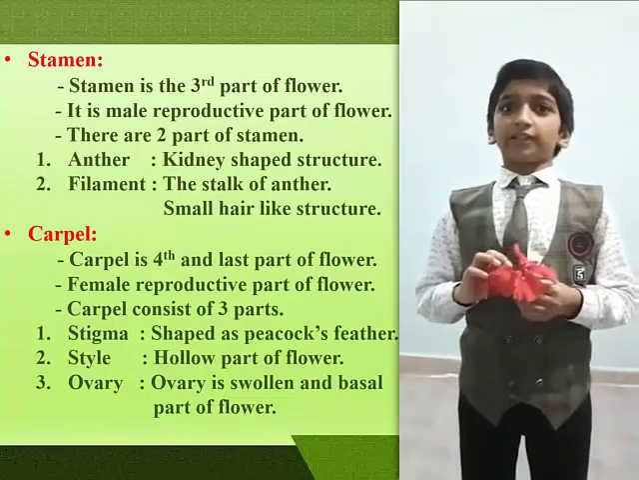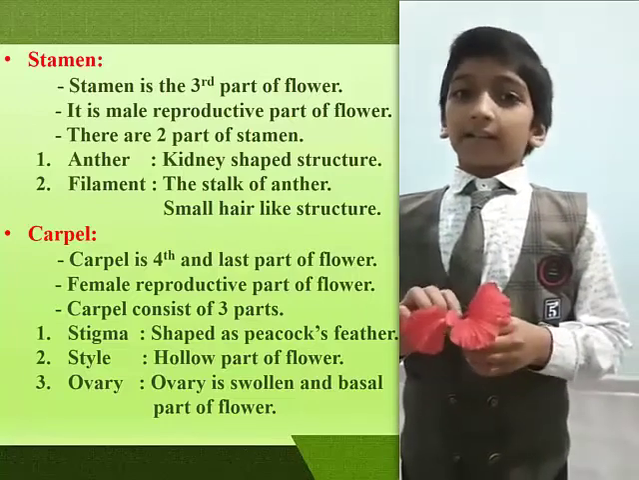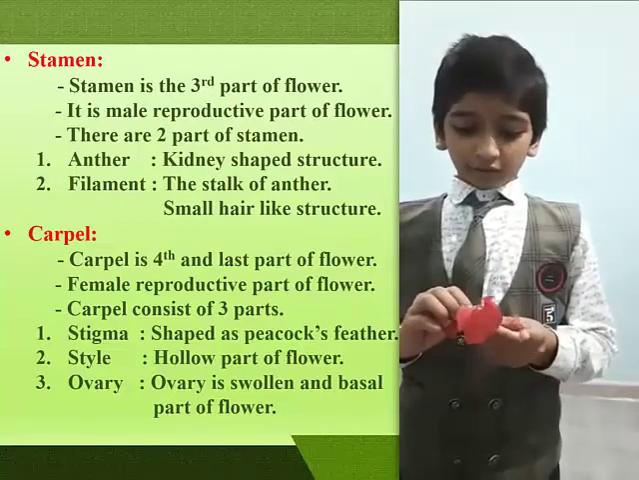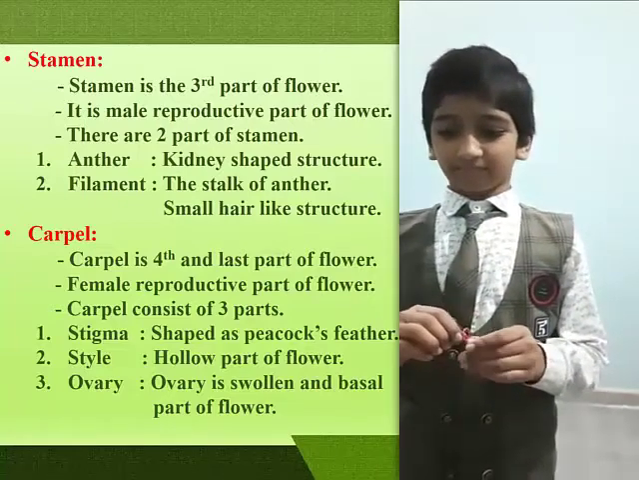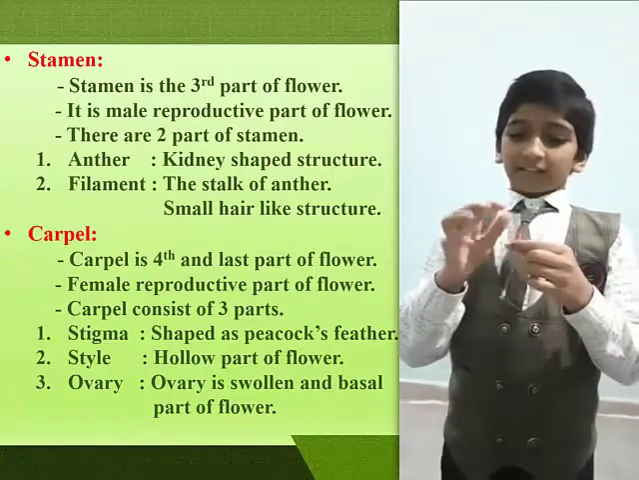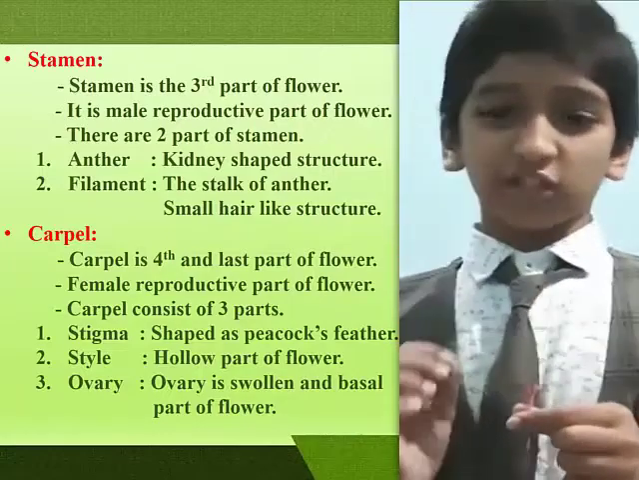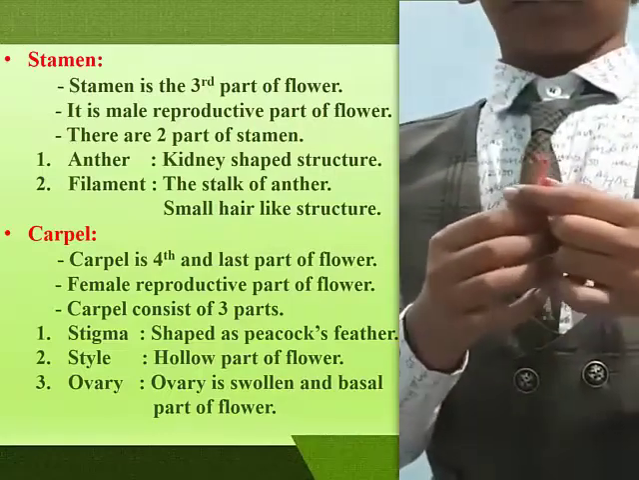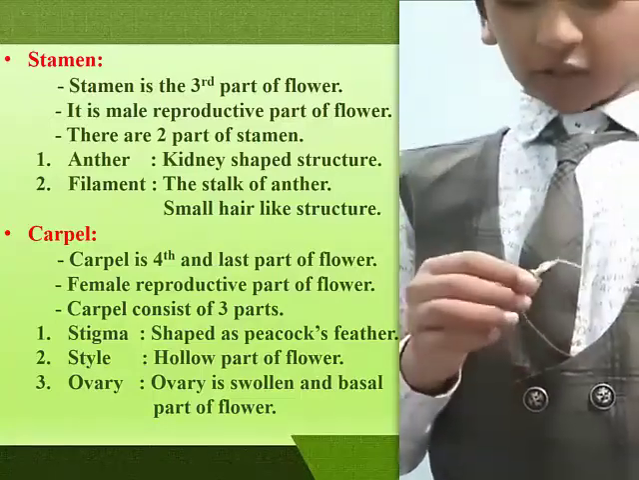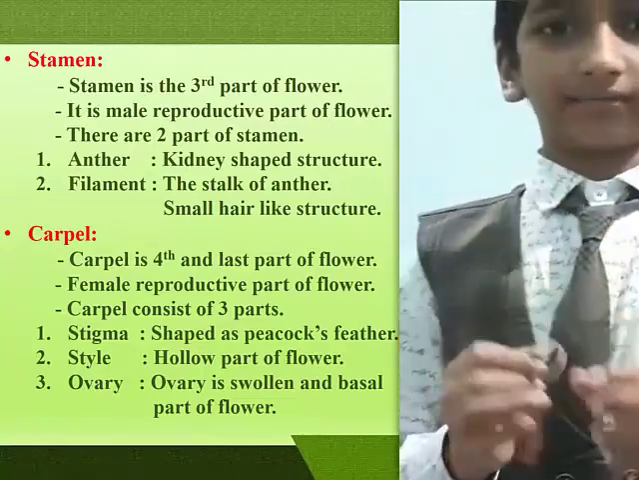Carpel is a fourth part of flower. It is female reproductive part of flower. Carpel consists of 3 parts: stigma, style and ovary. This is a stigma. Stigma is a peacock feather shape. Second, style. Style is a hollow part of flower. Third, ovary. Ovary is a basal and swollen part of flower.